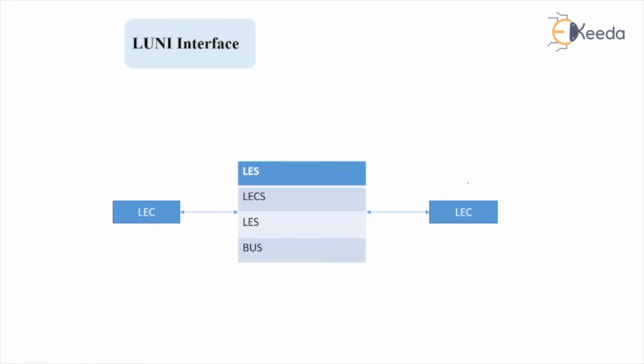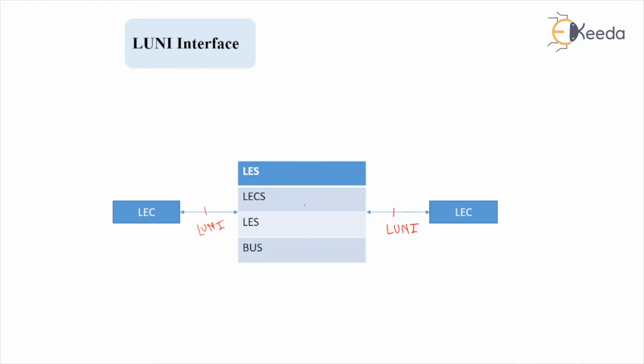Now this is the LUNI interface. Whenever we try to connect a few network devices or layers with each other, especially when we are trying to connect the layers with each other, then we require some interface, and the interface is known as LUNI. So as shown in the figure, there are a few clients. One client is at this side and one client is at this side. So how can they communicate?